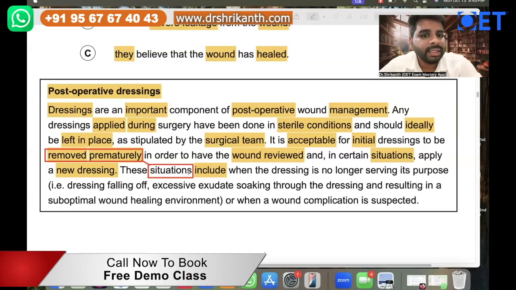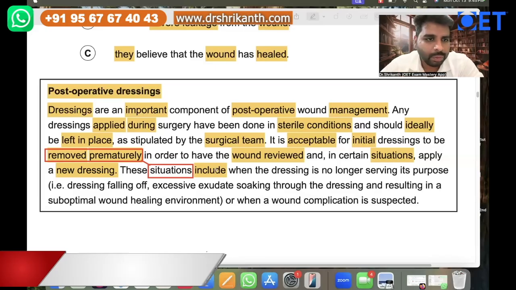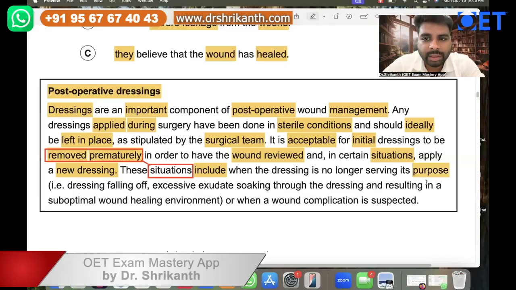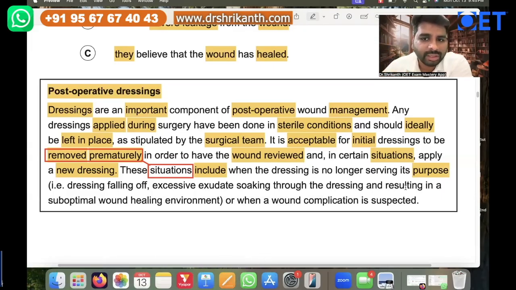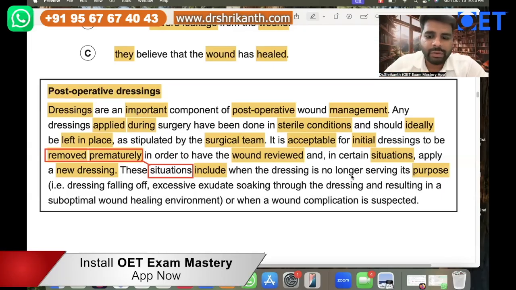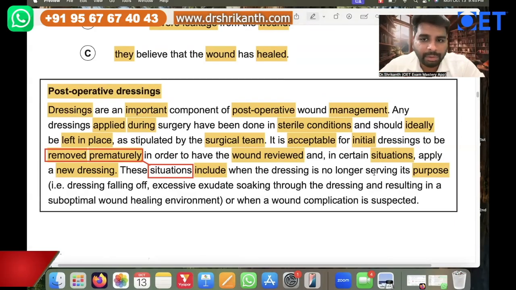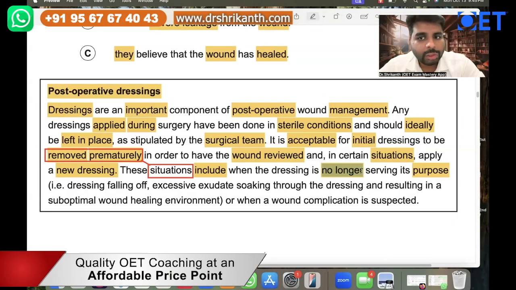Here they're saying these situations include when the dressing is no longer serving its purpose. So what is the purpose of a dressing? To protect the patient from contamination, from germs, bacteria, viruses. So what happens if the patient goes and plays football in the rain? The patient has a dressing, but the dressing is no longer serving its purpose. The dressing is compromised. So in that situation, we can remove the dressing.